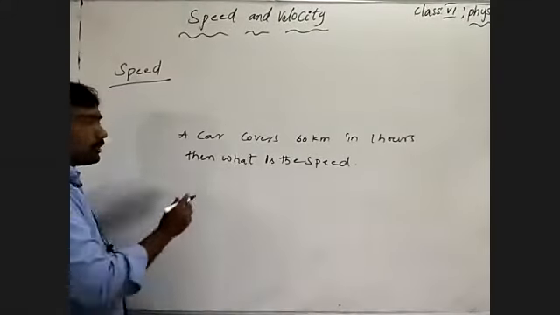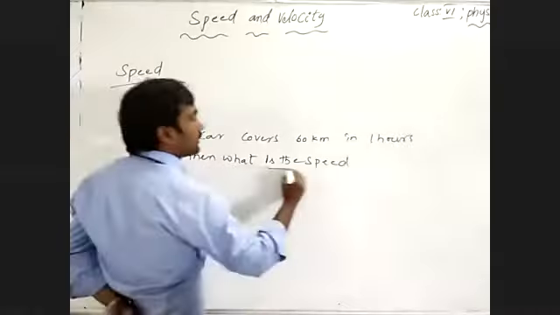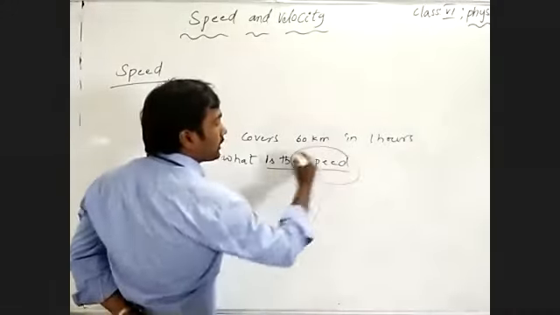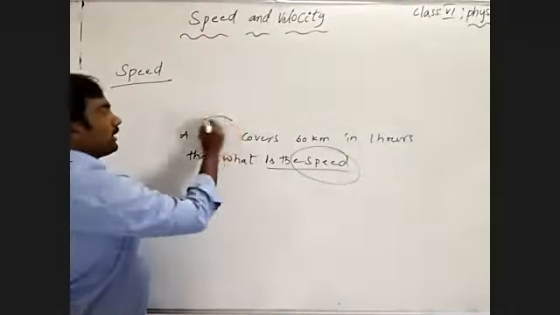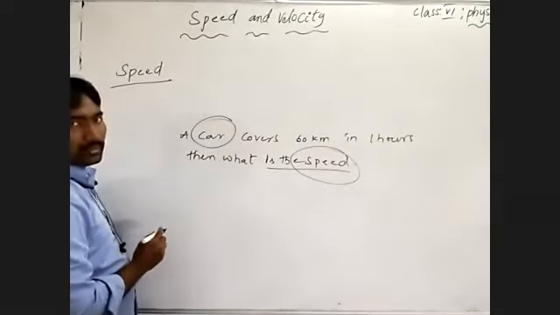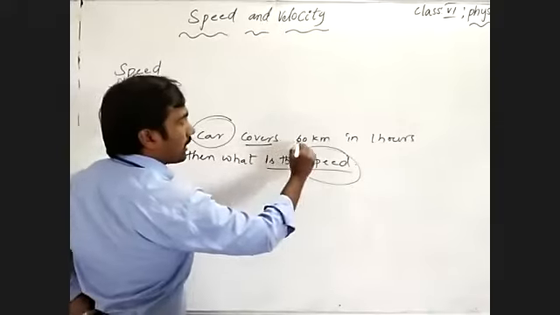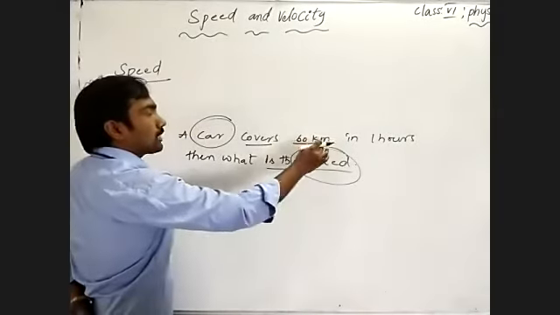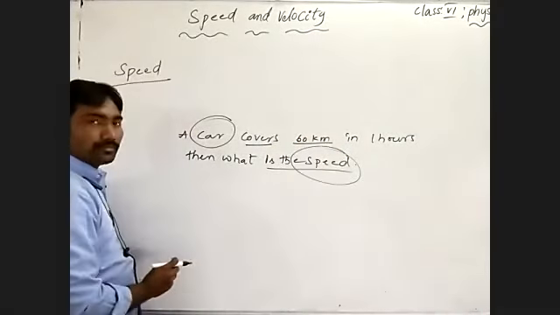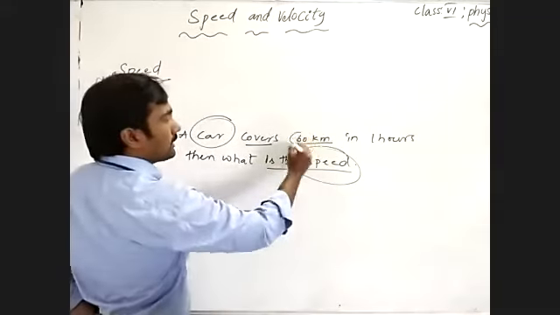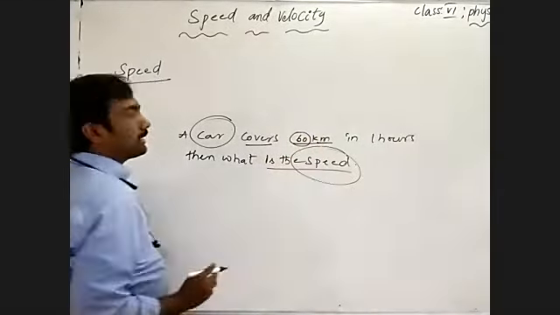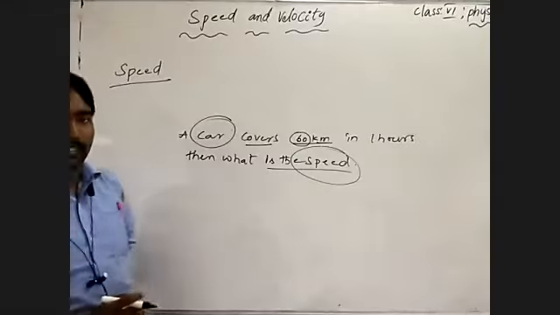Understand? Before finding the speed, we must understand what speed is. Before that, we have to talk about this 60 kilometers. 60 is the magnitude, and kilometer is a unit to measure the physical quantity.